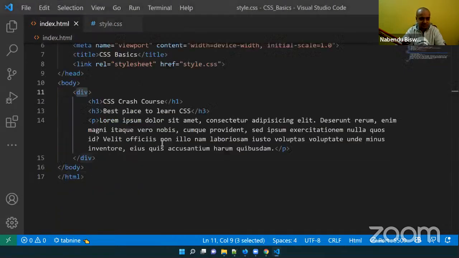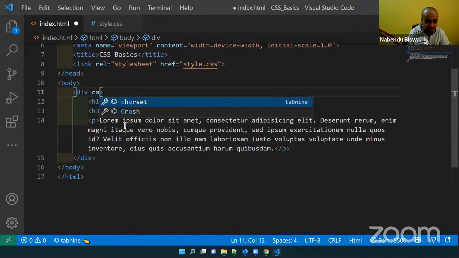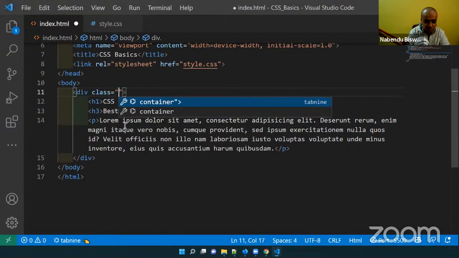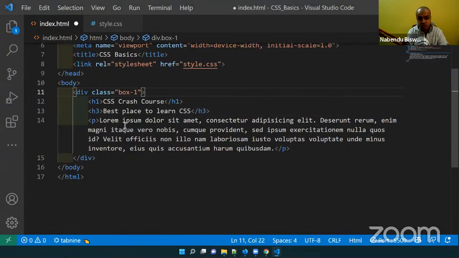we have the concept of classes and IDs here. Okay, classes and IDs. So in the div, I will come here, and here I will give the class equal to box1. So this is an attribute, class. What is this class? Classes are something which you can have multiple times, and IDs are something which you can have one time only. But when we give something a class, it becomes unique in a sense. I can now refer to this div with this class name, and this class can go to h1, h3, anything can have a class. So now what I'm going to do, I will save it.